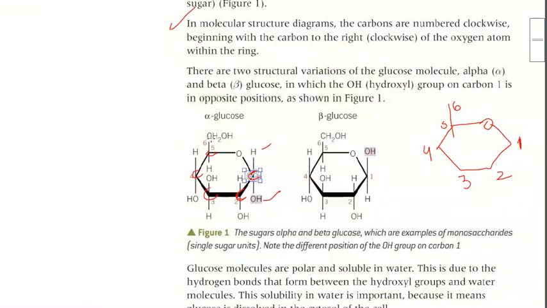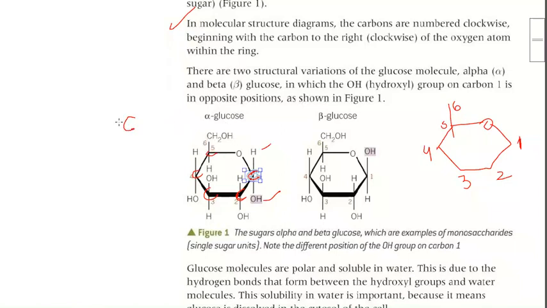Then the fifth carbon is attached with CH2OH, that is an alcohol group, and then H. So the third one is different, and for the fifth carbon, we have CH2OH as the sixth carbon, and then H. Clear? Then what about the 6th one? The sixth one is simple CH2OH.